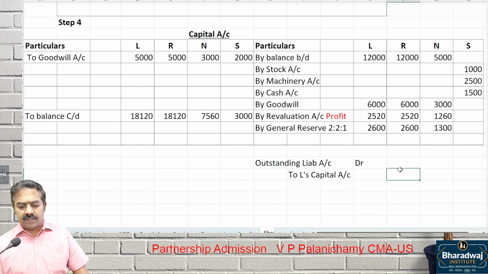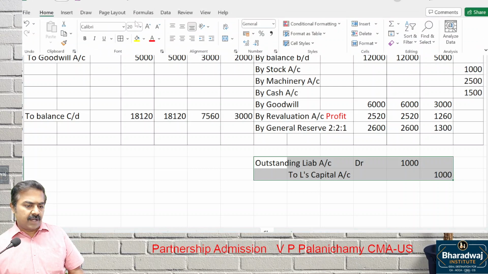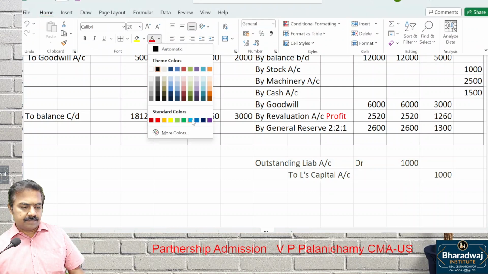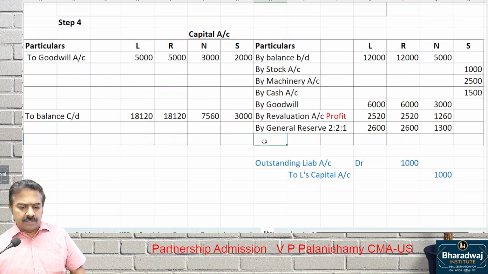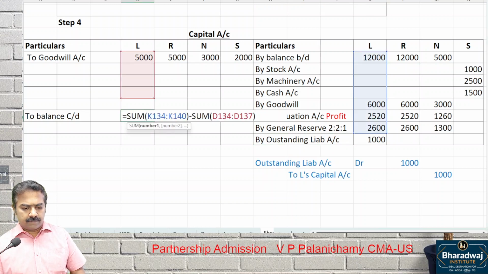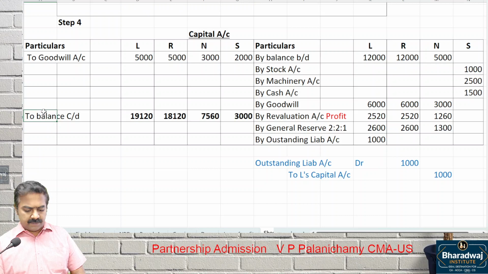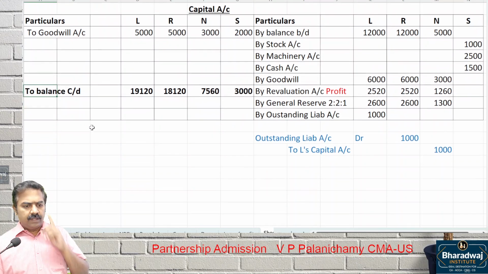L is giving. So how much is given by L? 1,000. How will this be posted in L's capital? This will be coming as by outstanding liability. How much is paid? 1,000 rupees paid by L. That's it. Tally this. You will get the closing balance. Take up the capital account now.